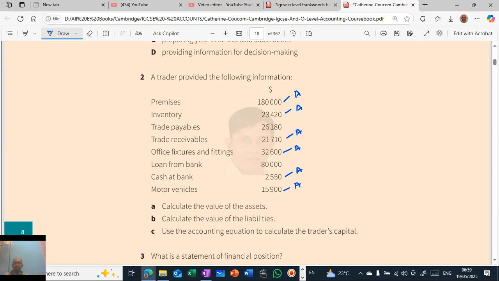Then calculate the value of the liabilities. So what are the liabilities? Loan from bank is a liability, and trade payables is a liability. Then use the accounting equation to calculate the trader's capital. So add all the assets. Let us check what the assets are.